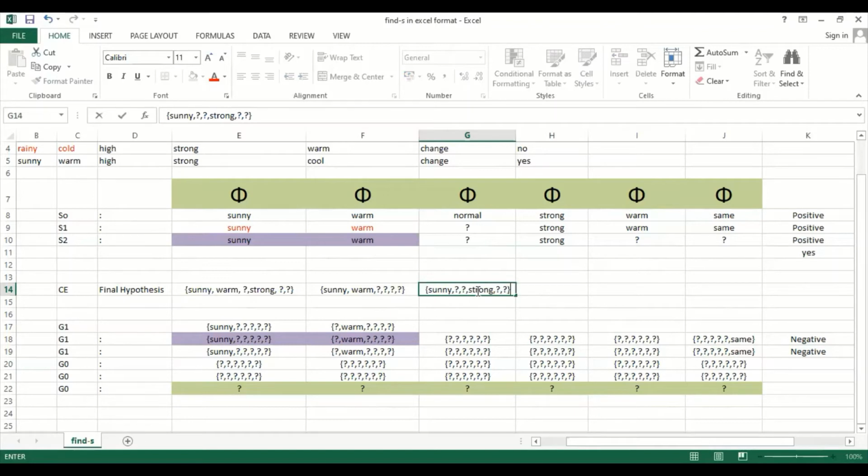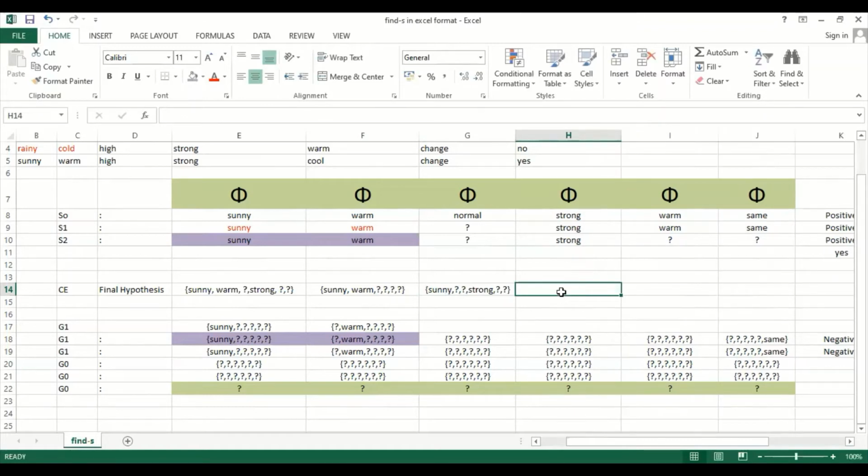In the same way I can have another option to play the tennis game. Aldo can also play a tennis game when it is warm, question mark, again question mark, again question mark, again strong.